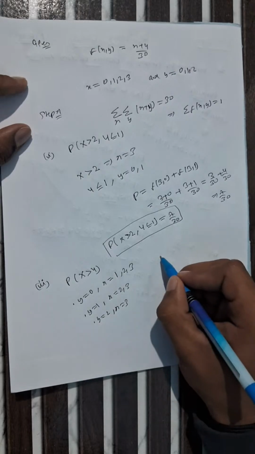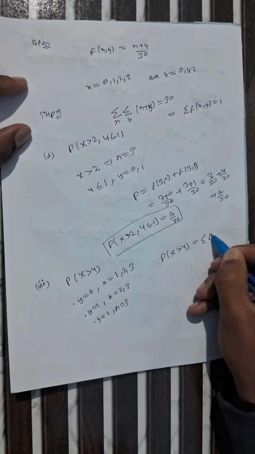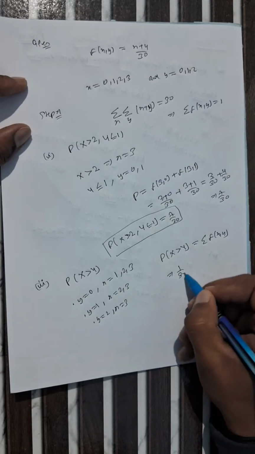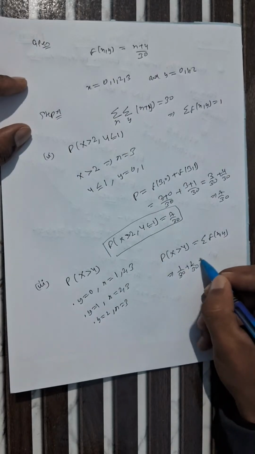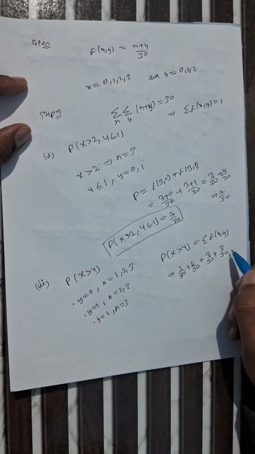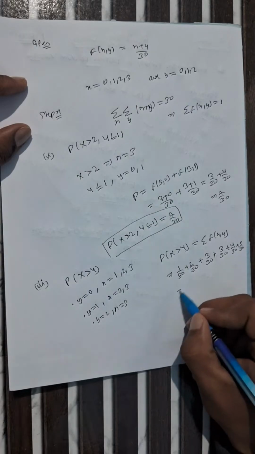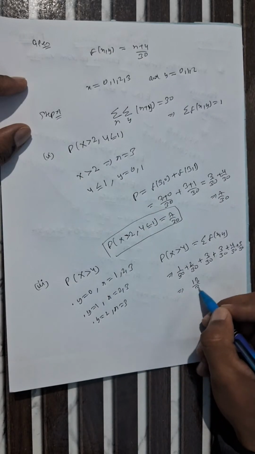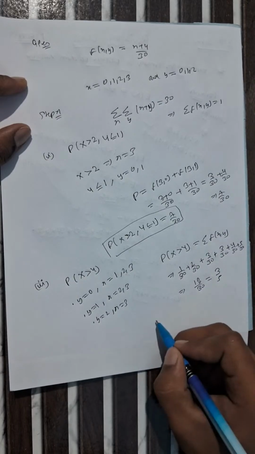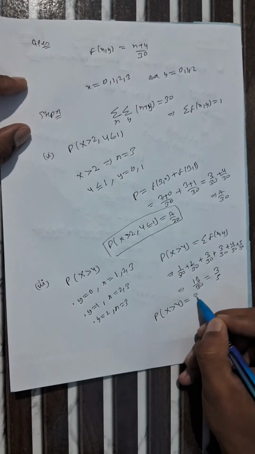So let's solve it. Probability where x is greater than y means the summation of the function f(x, y). So we add 1 by 30 plus 2 by 30 plus 3 by 30, plus 3 by 30 for the second function, plus 4 by 30 plus 5 by 30. When you solve it, it becomes 18 by 30. Simplified, this becomes 3 by 5. So the probability where x is greater than y equals 3 by 5.